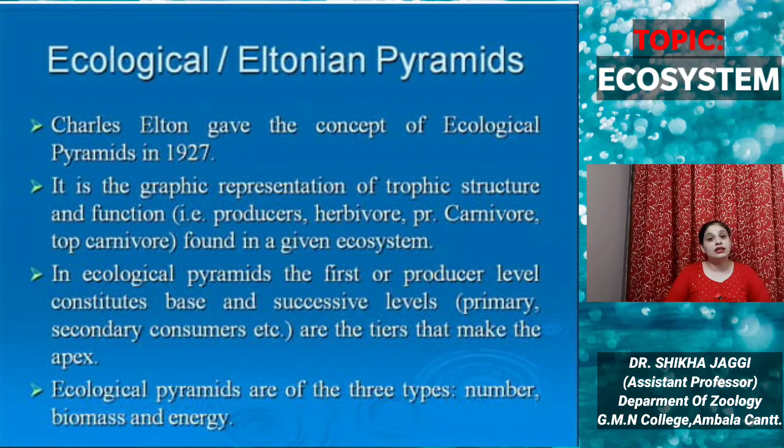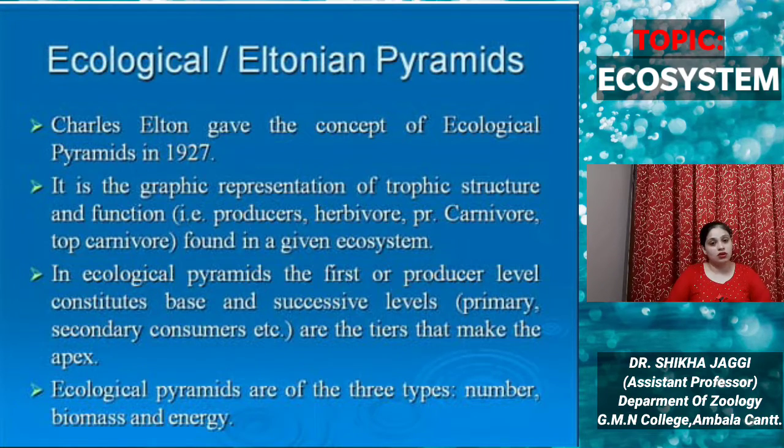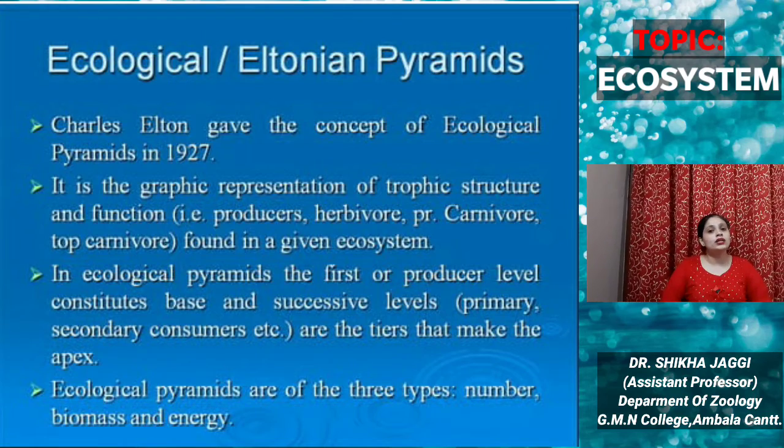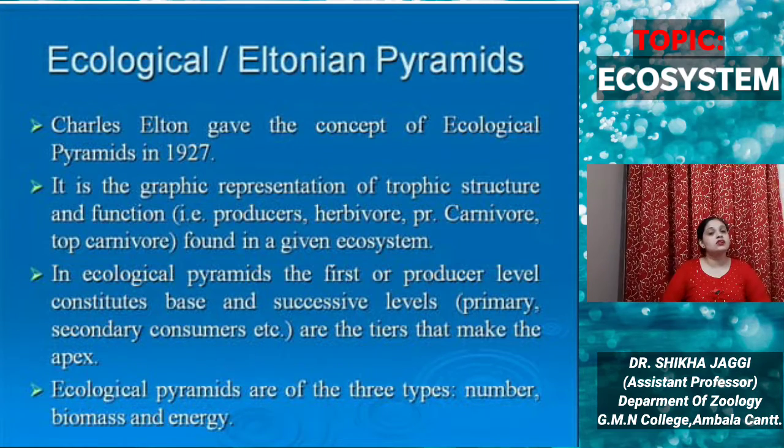Why are they termed as Eltonian? Because it is Charles Elton who gave the concept of ecological pyramids in 1927. So what are these pyramids? We have discussed the trophic levels.